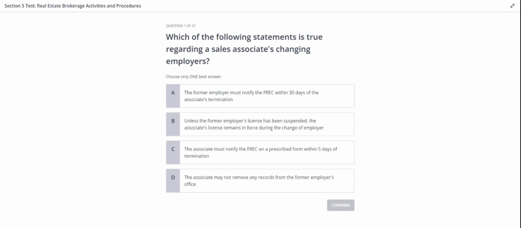Okay, the first question for today is: which of the following statements is true regarding a sales associate's changing employers? Option A, the former employer must notify the FREC within 30 days of the associate's termination. B, unless the former employer's license has been suspended, the associate's license remains in force during the change of employer. C, the associate must notify the FREC on a prescribed form within 5 days of termination. D, the associate may not remove any records from the former employer's office.